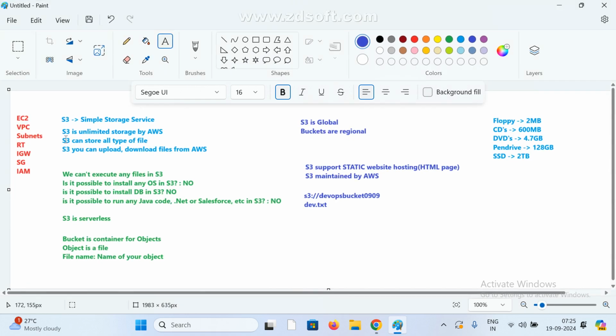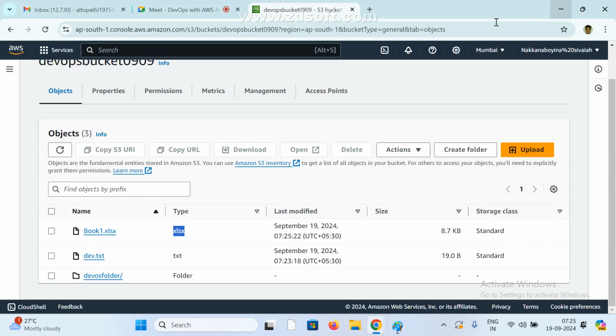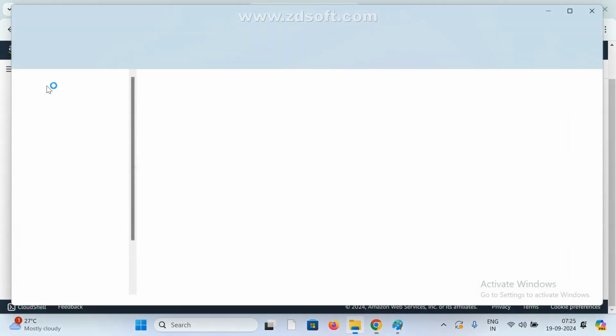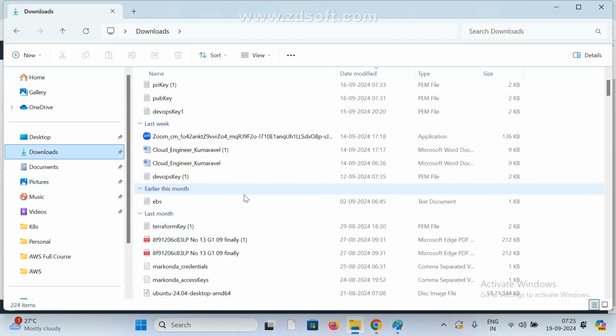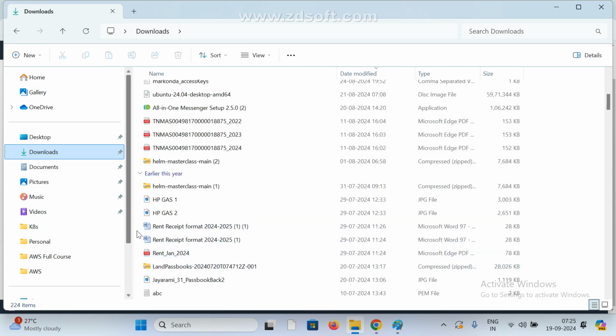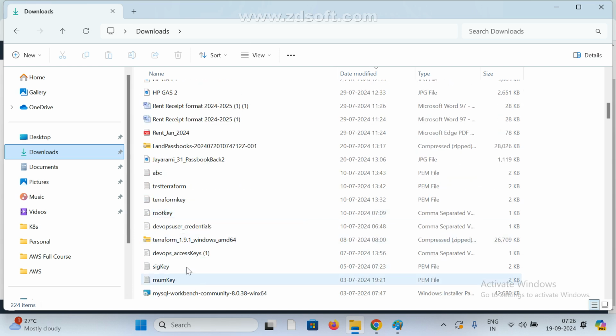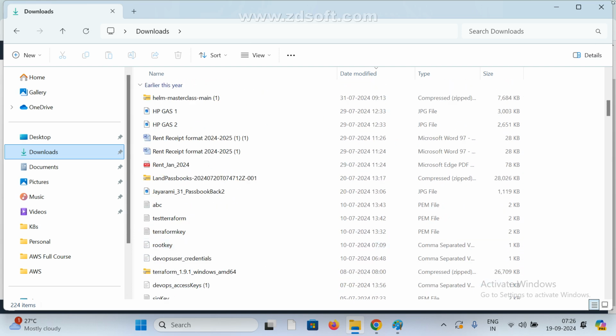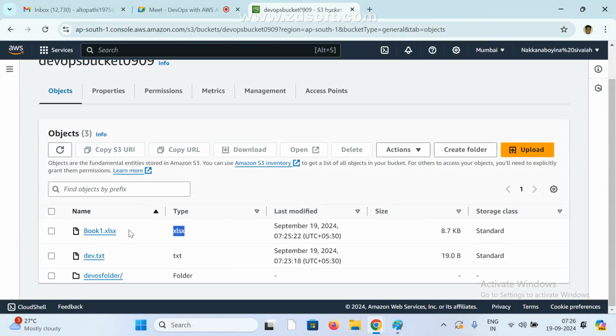So we can store any type of file, whatever you want. Whether it is a media file, video, audio, or PDF file, anything, that is your wish. Let me come here, any PDF file, so we can download and use it. Whatever you want, we can store any files. Now I hope you got it.